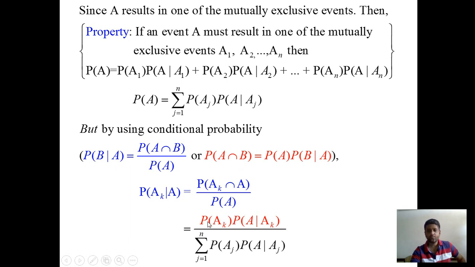We get the probability of AK times the probability of A given AK. And now the denominator is the probability of A, which is the summation over j from 1 to n of the probability of AJ times the probability of A given AJ. So this is nothing but the Bayes rule.